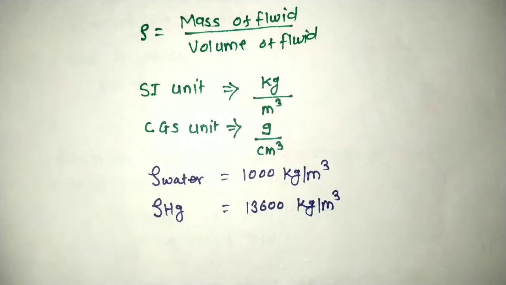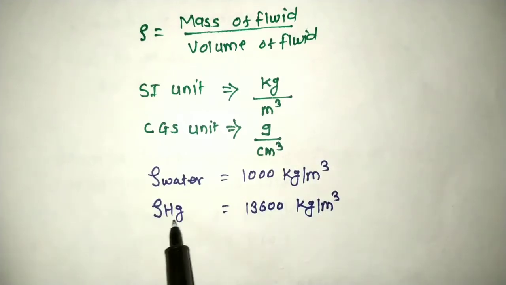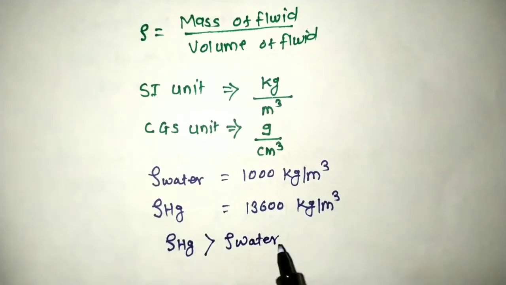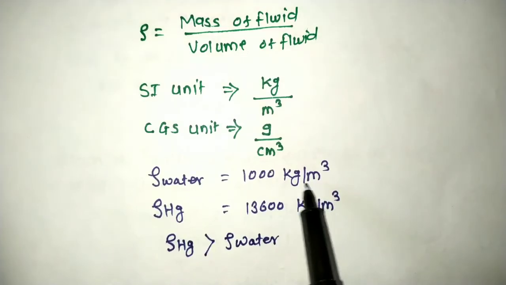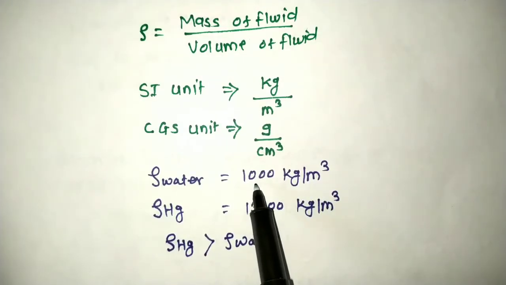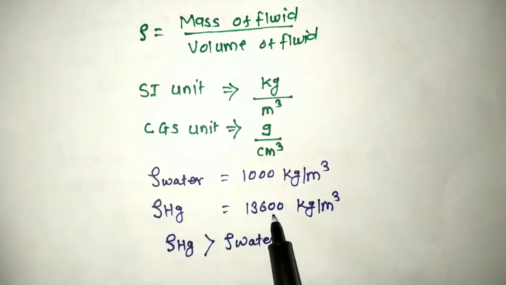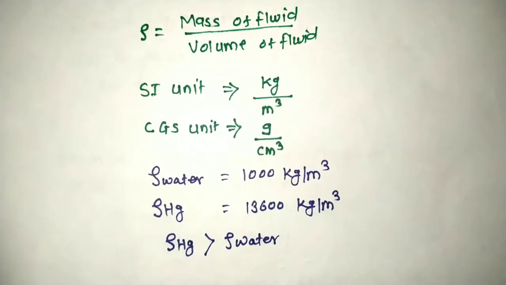So we are knowing the density of water and density of mercury. From this we can write that density of mercury is greater than density of water. So from this we can conclude that in 1 meter cube of volume there will be 1000 kg of water, and in 1 meter cube of volume there will be 13600 kg of mercury. So for the same volume there will be more mass content of mercury.